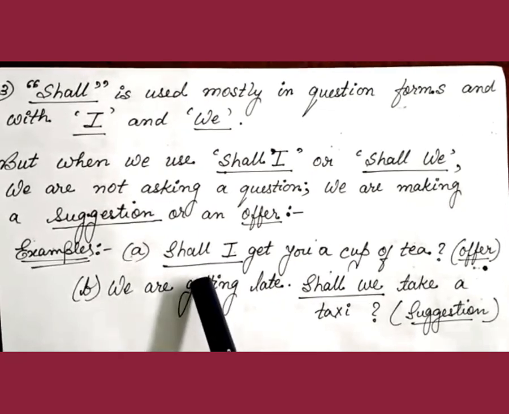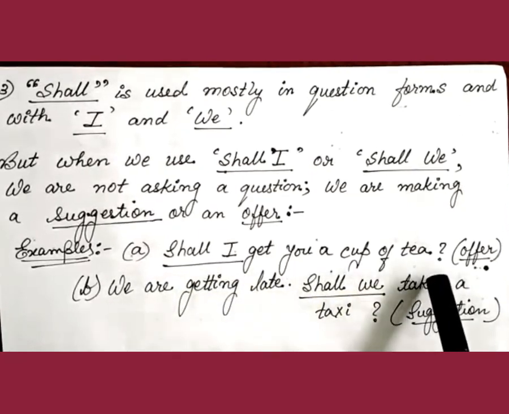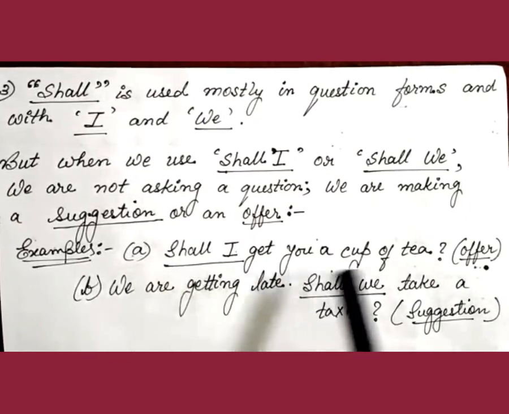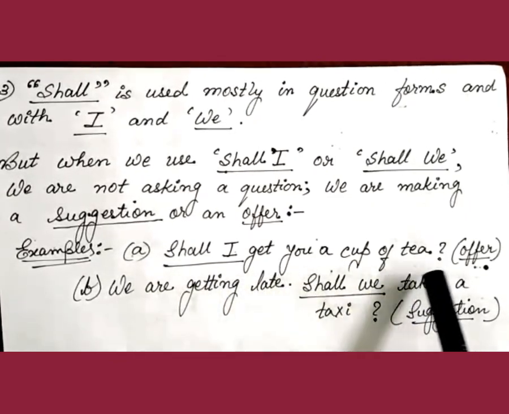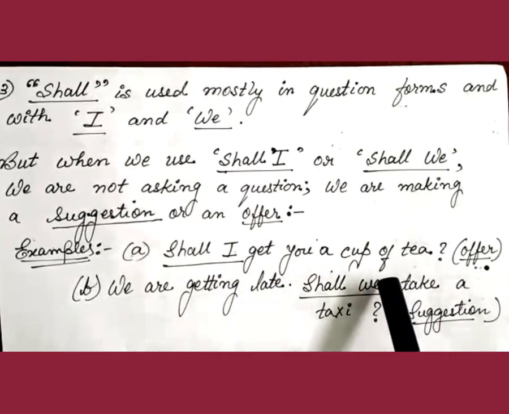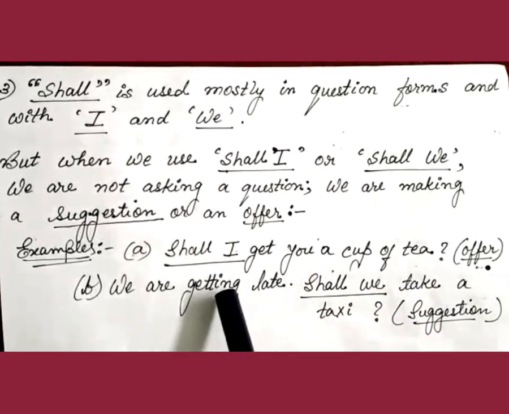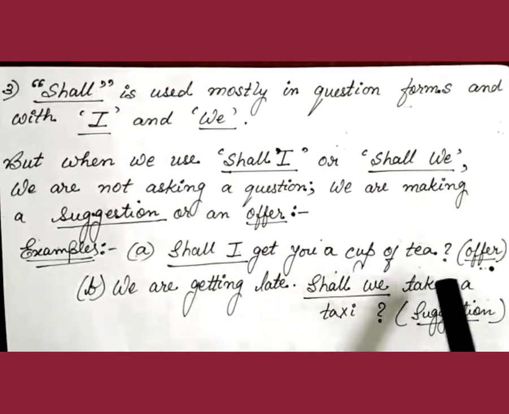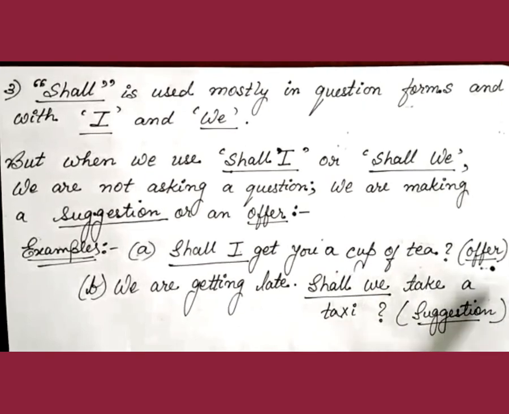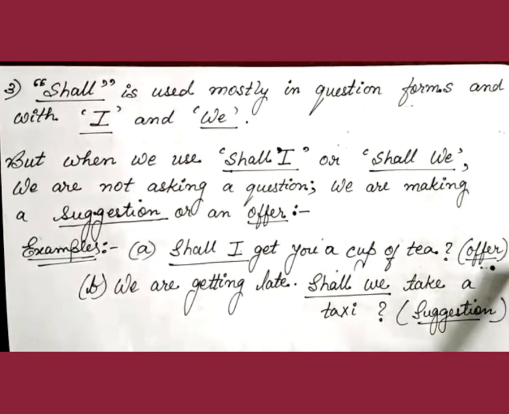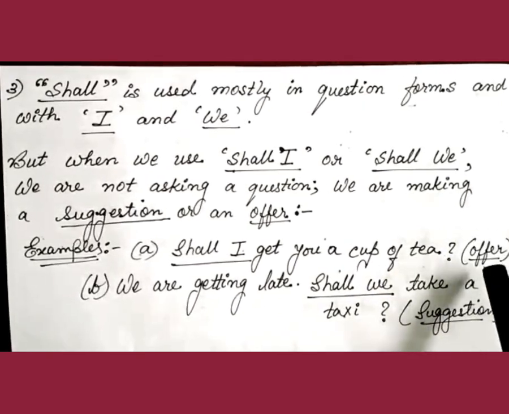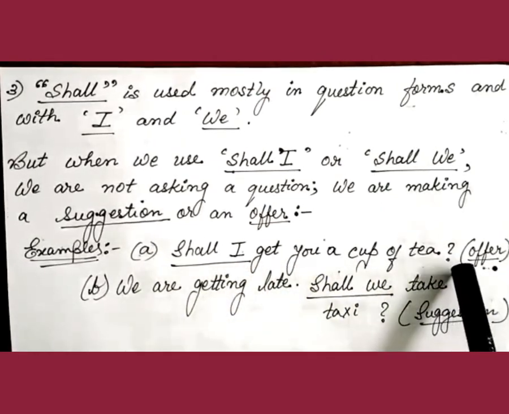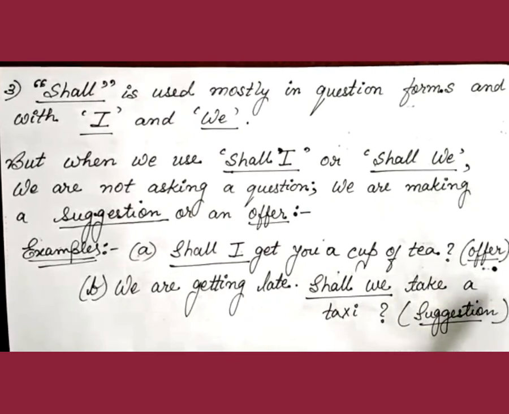Example A: Shall I get you a cup of tea? Now you see, we have used shall right at the beginning. So here, this is not a question. In fact, it's an offer because here I am asking someone if I could get him or her a cup of tea, if I can bring a cup of tea for that person. So I am offering something. I am offering a help. So here, this use of shall in the first sentence is not a question, rather it's an offer.